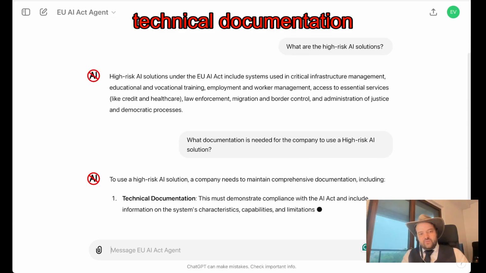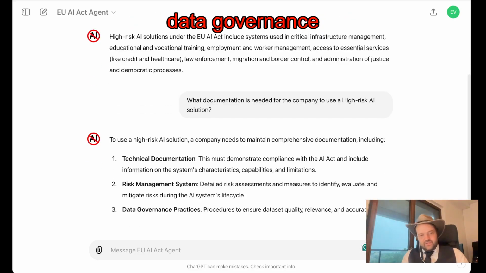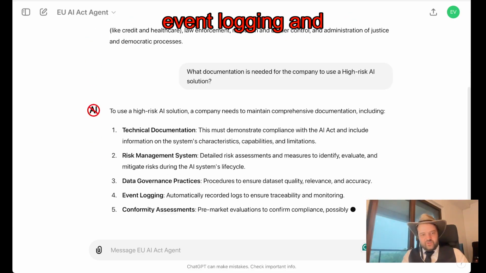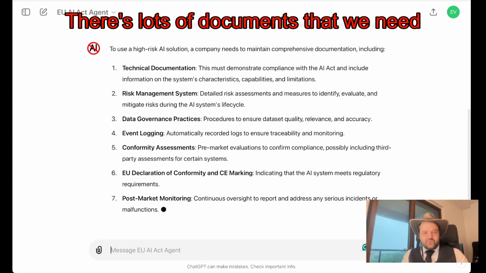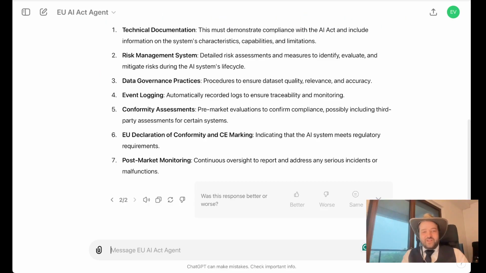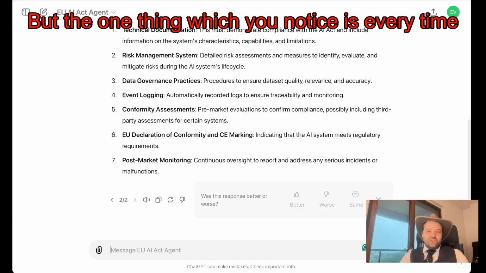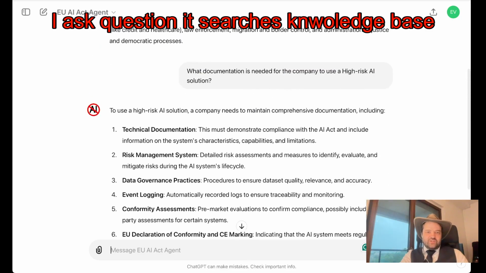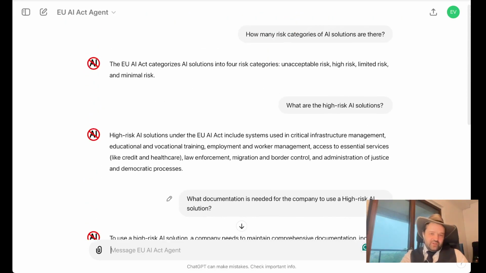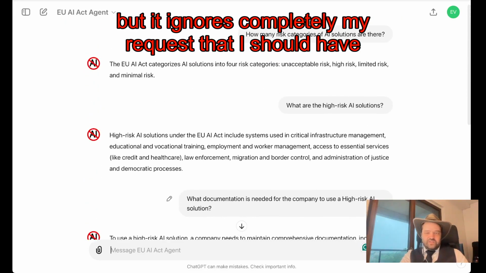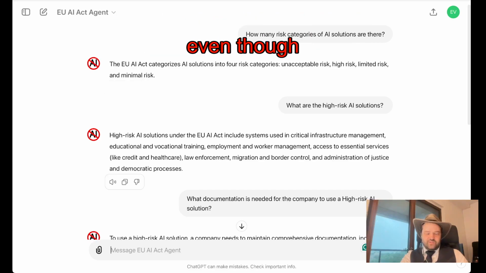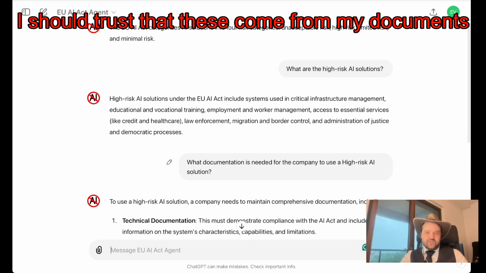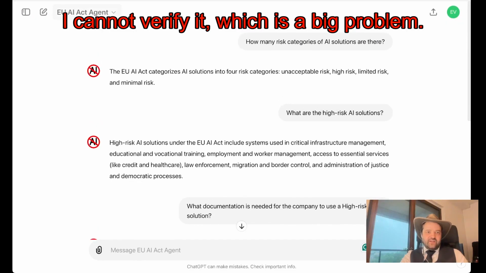Okay, technical documentation, risk management system, data governance, event logging, and conformity assessment. There are lots of documents that we need. But the one thing you notice is every time I ask a question, it searches my knowledge base, which is good. But it completely ignores my request that I should have the references to the documents. Even though I should trust that these come from my documents, I cannot verify it, which is a big problem.